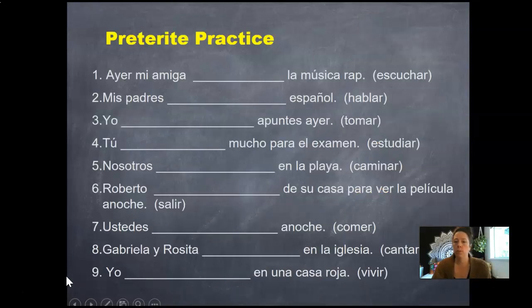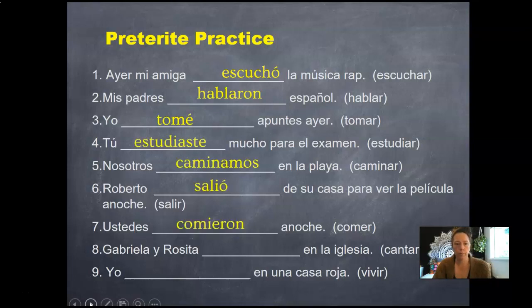All right, and then you should pause the screen right here and go ahead and try out these sentences. It gives you the verb in parentheses. You conjugate and put it into those sentences, making sure you know who you're conjugating for and then choosing the right form of the verb. All right, muchachos, ready, go. All right, and then let's go over some of those answers. So for number 1, escuché. I'm just going to go ahead and show you all of them so you can check your work.